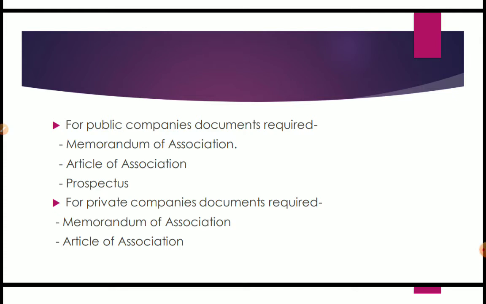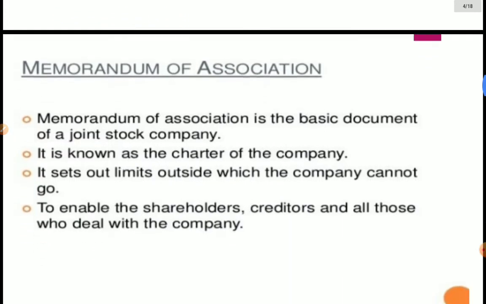This is very important. Always keep in mind, for public companies, three documents are required, that is memorandum of association, articles of association, and prospectus. And for private companies, two documents are required, that is memorandum of association and articles of association. So starting with the first document, that is memorandum of association.